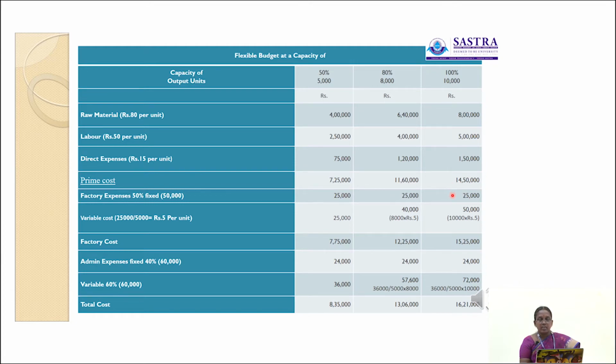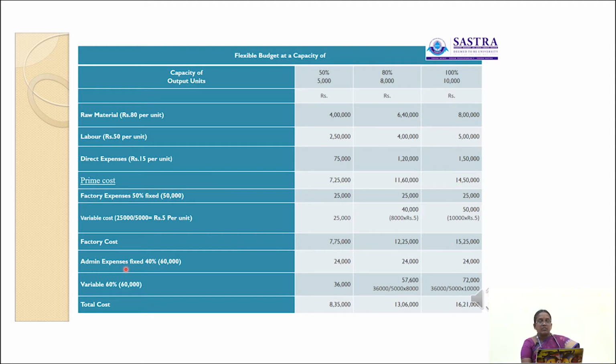So prime cost is 14,50,000, fixed factory expenses 25,000, variable factory expenses rupees 50,000. So the total is 15,25,000. So factory cost at 50% capacity level 7,75,000, at 80% capacity level 12,25,000 and 100% capacity level 15,25,000. So here the factory cost incurred for 8,000 units 12,25,000, then factory cost incurred for 10,000 units rupees 15,25,000.